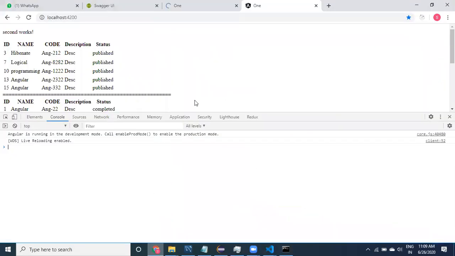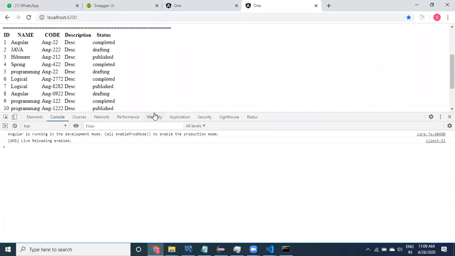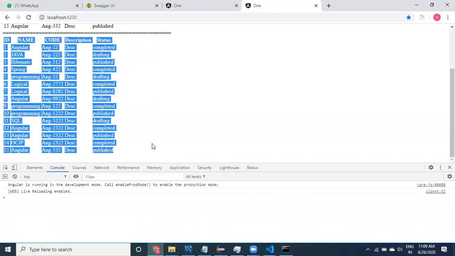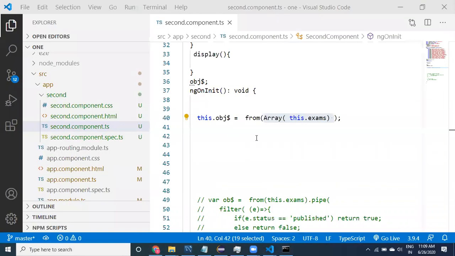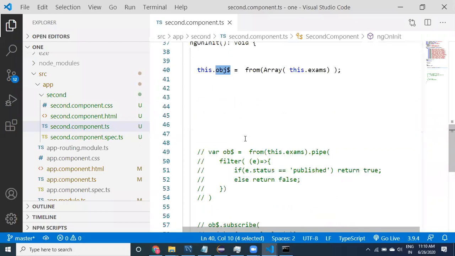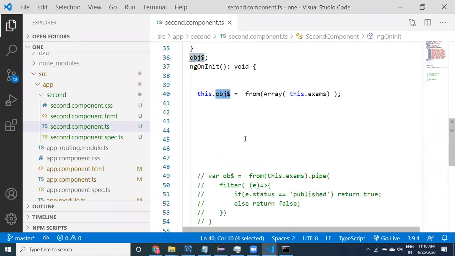Let's come here and see here guys, the data came up. The data is published here. All the data, we got it. Remember that this is a new thing, that we can retrieve an observable object. We did not use any subscribe. If you observe carefully here, we did not provide any subscriptions.